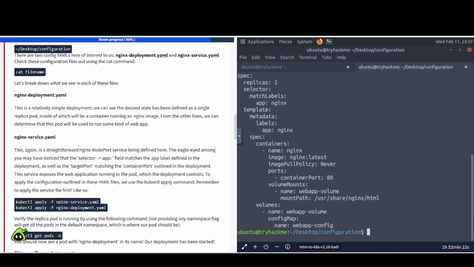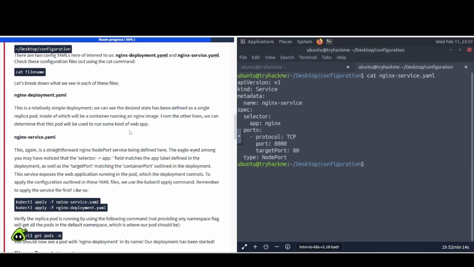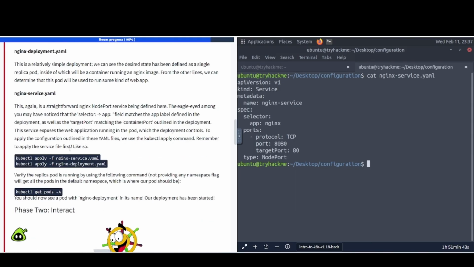Next one is going to be the nginx servers.yaml. This again is a straightforward nginx node port service being defined here. So let's bring that one back up again. All right. The eagle-eyed among you may have noticed that the selector app field matches the app label defined in the deployment, as well as the target port matching the container port outlined in the deployment. This service exposes the web application running in the pod, which the deployment controls. To apply the configuration outlined in these YAML files, we use the kubectl apply command. Remember to apply the service file first, like so.